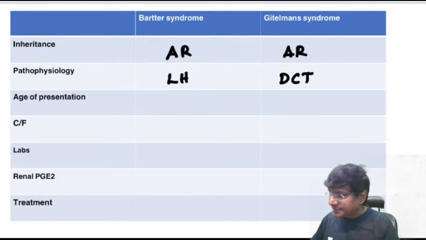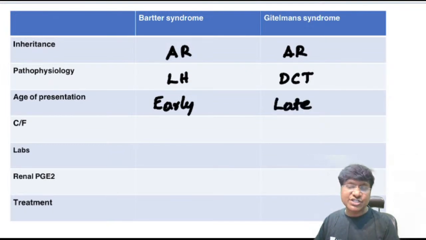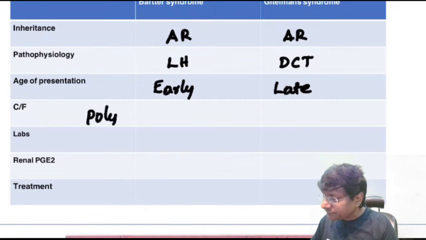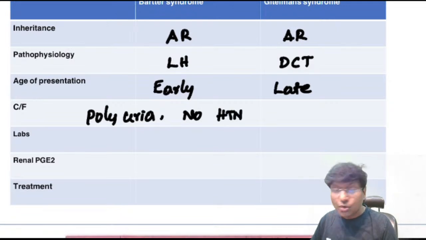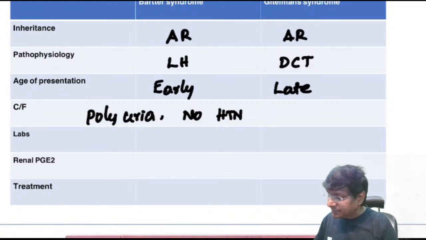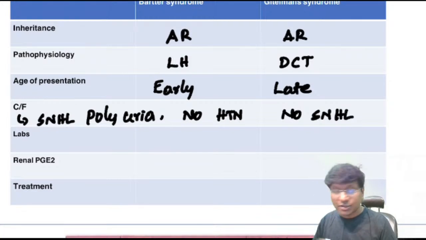And what is the age of presentation in Bartter syndrome? The age of presentation will be early in life, whereas in Gitelman syndrome, it is late childhood or early adulthood. Then if you take the clinical features, in both of these patients, the presentation will be in the form of polyuria. And there is no hypertension. The blood pressure will be normal in both of these individuals. Then what is the difference? In patients with Bartter syndrome, they will have sensorineural hearing loss. But in case of Gitelman's, there is no sensorineural hearing loss.